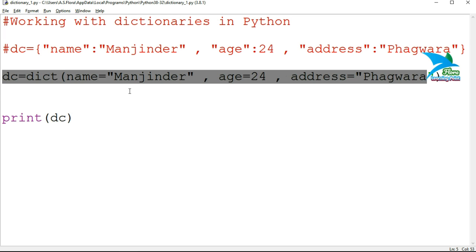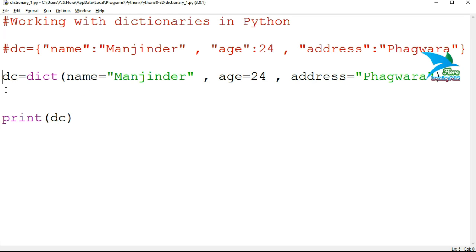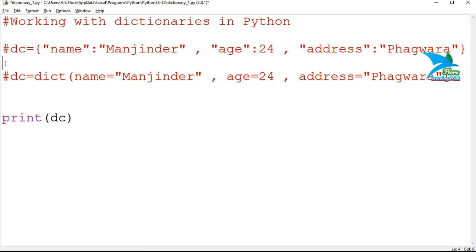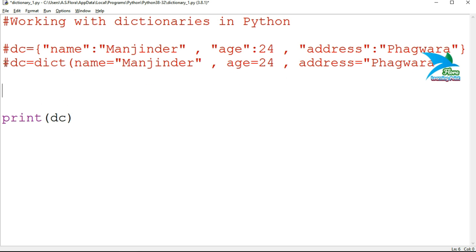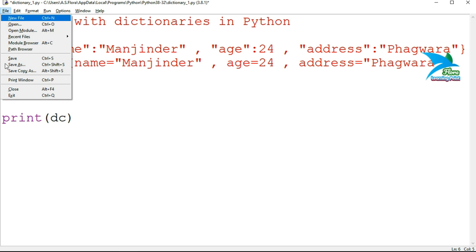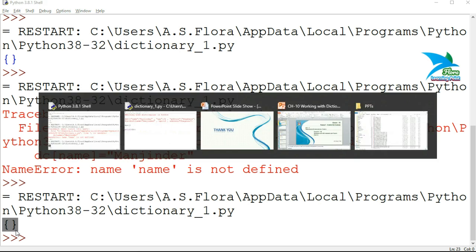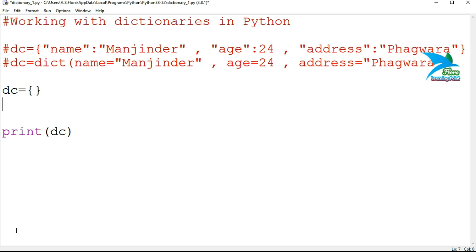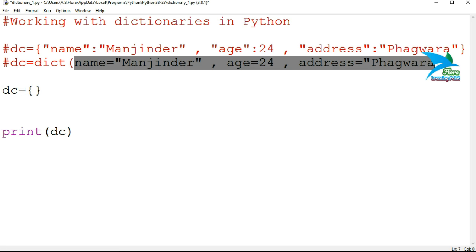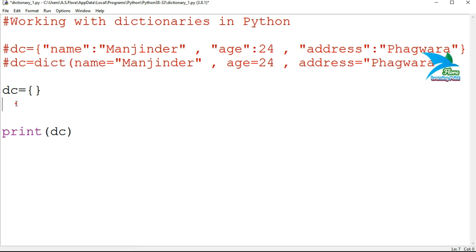So let's demonstrate how we can make a dictionary by using this third way. Here we have the first way of creating a dictionary, and next the second way of creating a dictionary using the dict function. Now we'll discuss the third way, so I'll make it a comment for comparison purposes. First of all, I'll specify dc equals an empty pair of curly brackets. It will make an empty dictionary. If you run this code, the system will show you this pair of curly brackets, which indicates that the dictionary does not have any element inside.